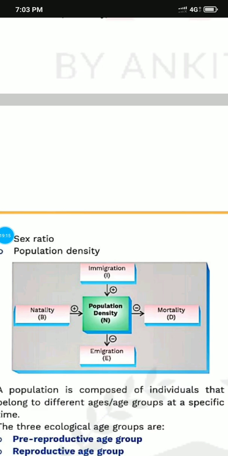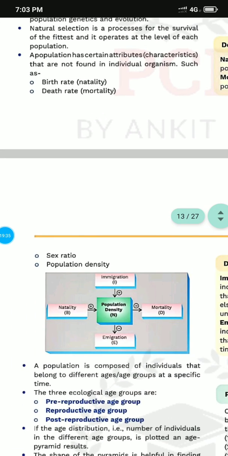If it is a death rate, it is called mortality. If somebody comes from outside into our population, it is called immigration. And if some of the population of our area goes outside, that is called emigration. Because of that, the population density goes up and down.